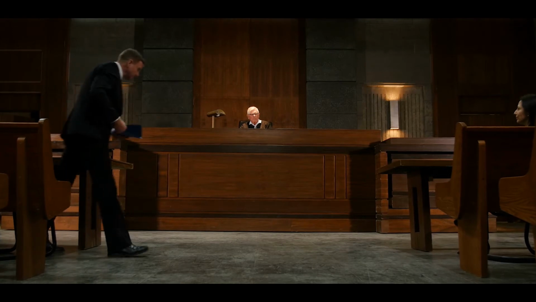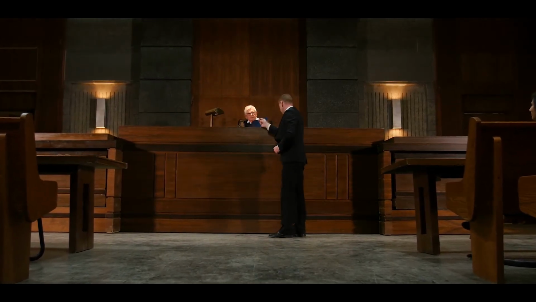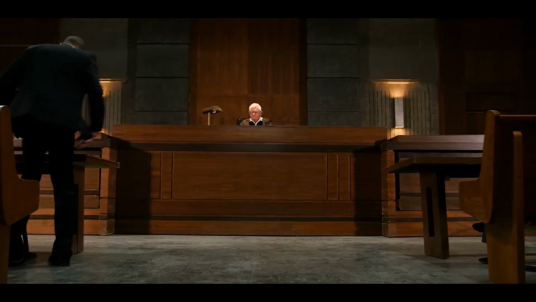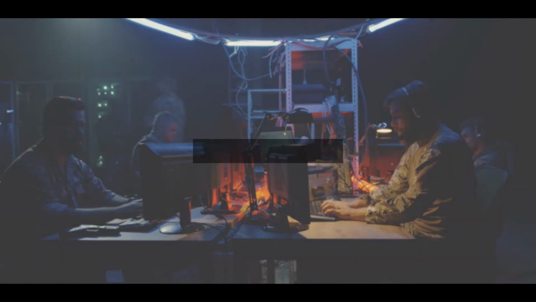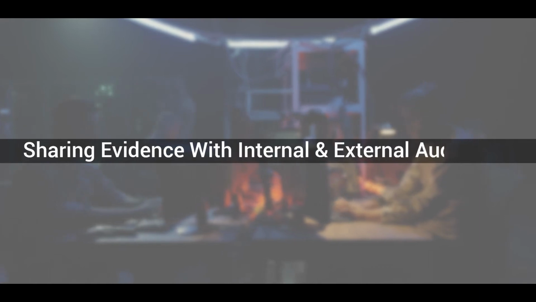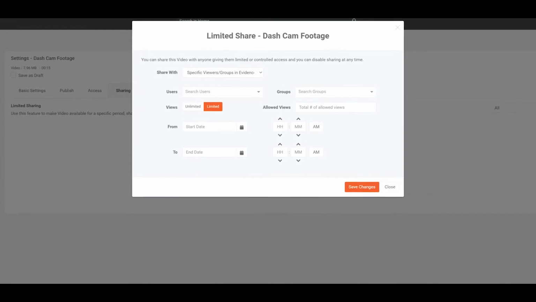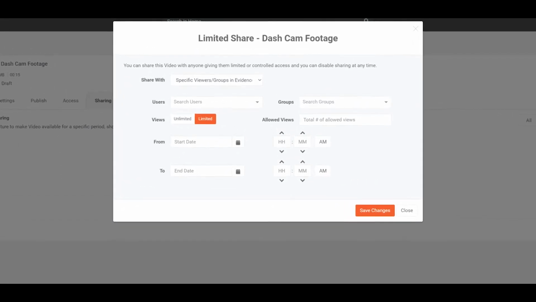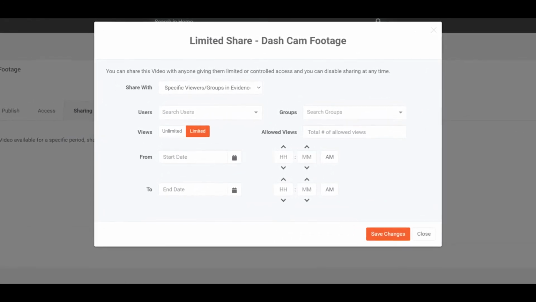You can enable courts, officers, lawyers, investigators, and other relevant stakeholders in the criminal justice system to access evidence while protecting your evidence from any unauthorized access. In this video, we will be looking at sharing evidence with internal and external audiences. Vidismo DEM provides you the functionality to assign the license to internal and external portal users to view the evidence with unlimited access, duration of allowed access, and the number of allowed views.